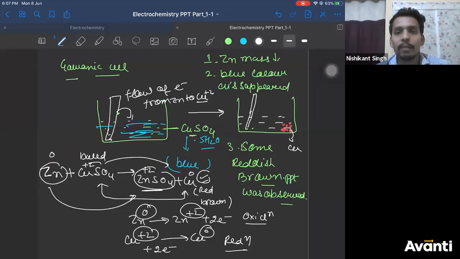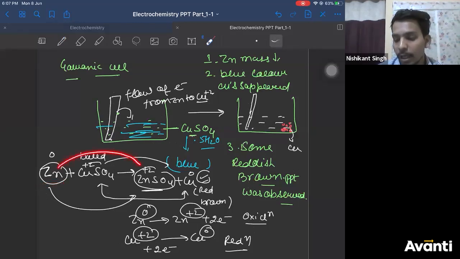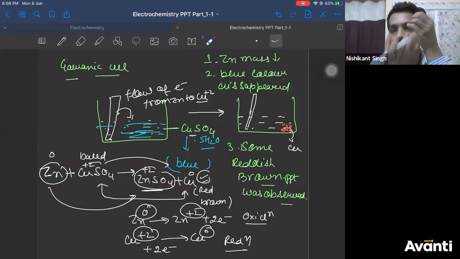Why does that rod become thin? Oh my God. Nivedita, beta, what is happening to this rod? This rod is getting converted into zinc sulfate. Zinc sulfate is a solution. So if this rod, which was solid, is getting converted into solution, so solid getting converted into solution means what? It is dissolving. So rod will become thin, na? If it is getting dissolved into solution. Right?